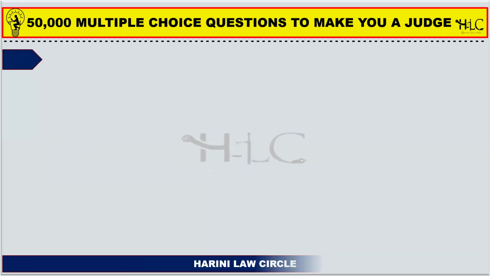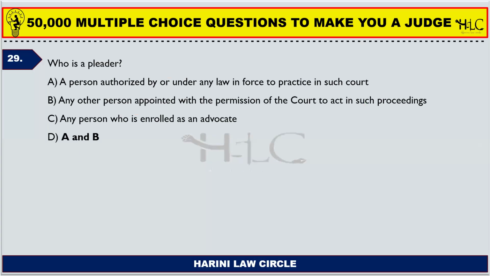Okay. Next one. Who is a pleader? A person authorized by or under any law enforced to practice in such court. Any other person appointed with the permission of the court to act in such proceedings. So both A and B are right. A pleader can be a person who is authorized by or under any law enforced to practice in such courts.